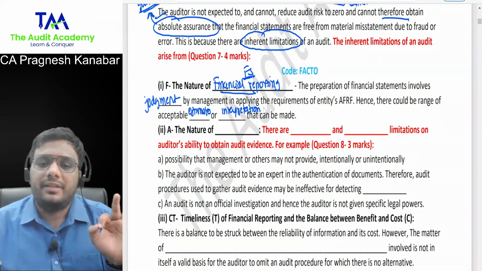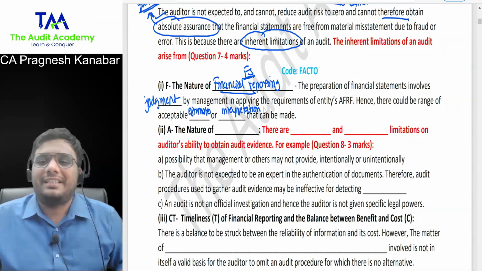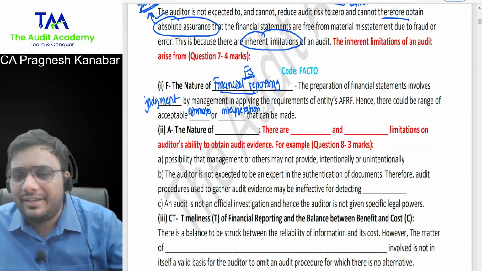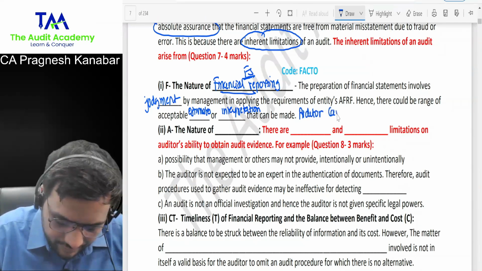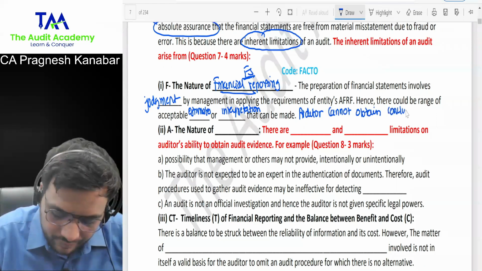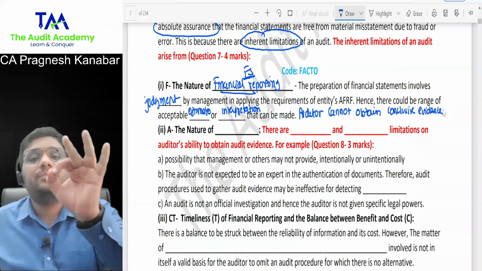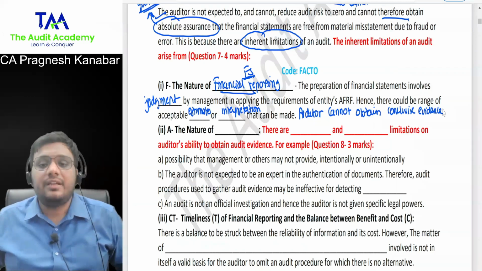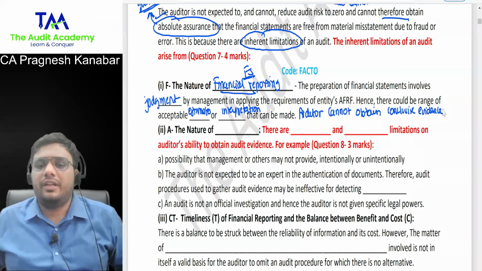And the biggest problem is that management may intentionally or unintentionally under-recognize or over-recognize. An auditor still cannot say that they have committed a fraud because these things are based upon judgment. All right. Auditor cannot obtain conclusive evidence. Please write down. 100% we can never verify these things whether they are correct or not. What is the meaning of the word conclusive evidence? 100% proof, where you don't have any doubt. Auditor cannot obtain conclusive evidence. Yes, first point, everyone agrees to this?